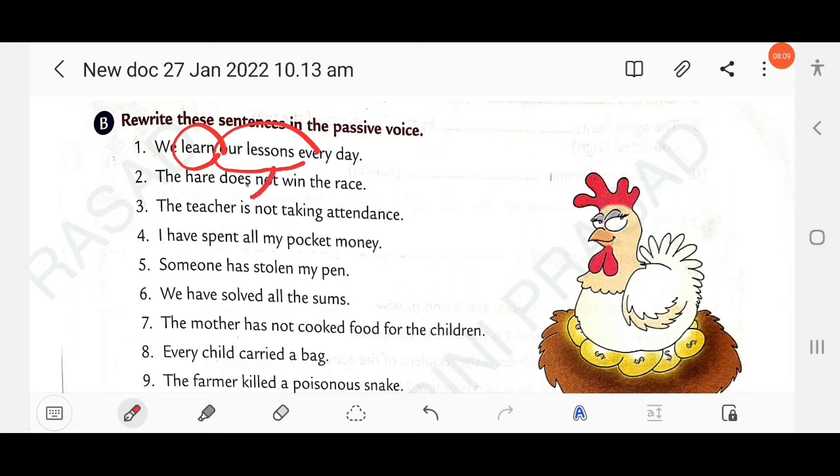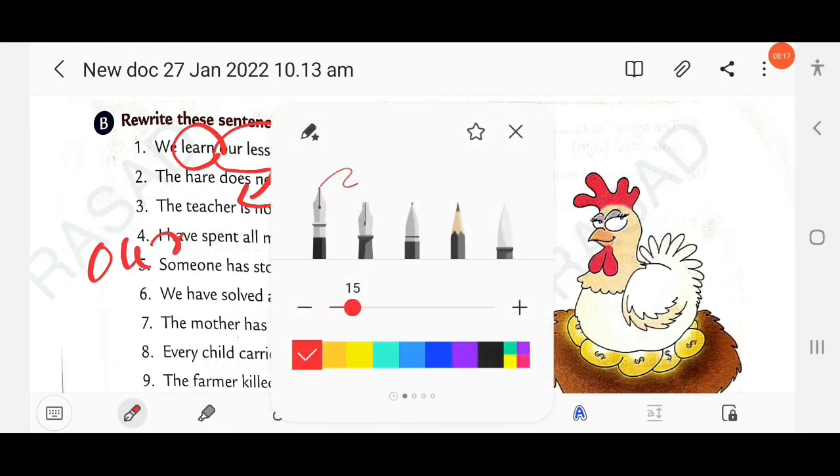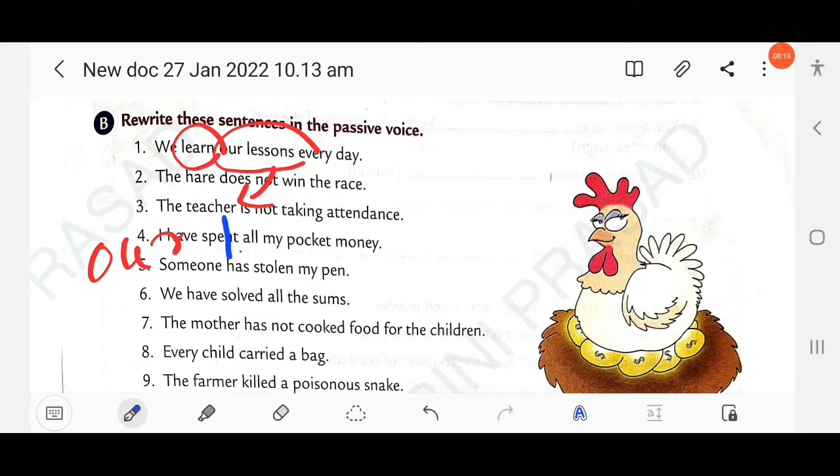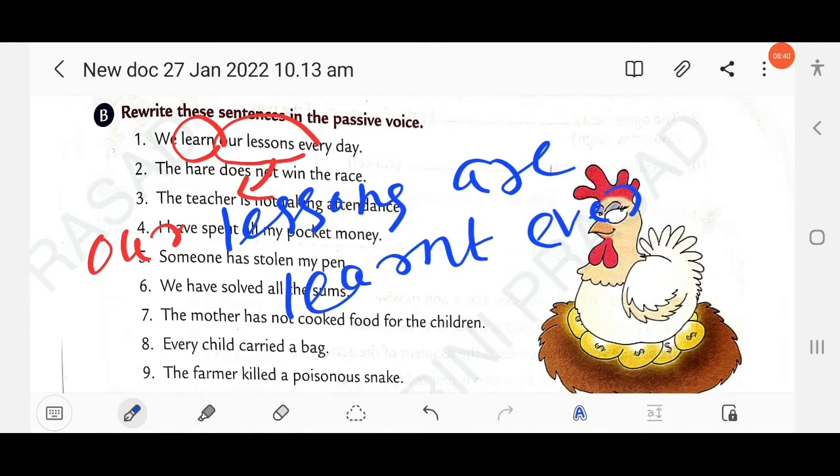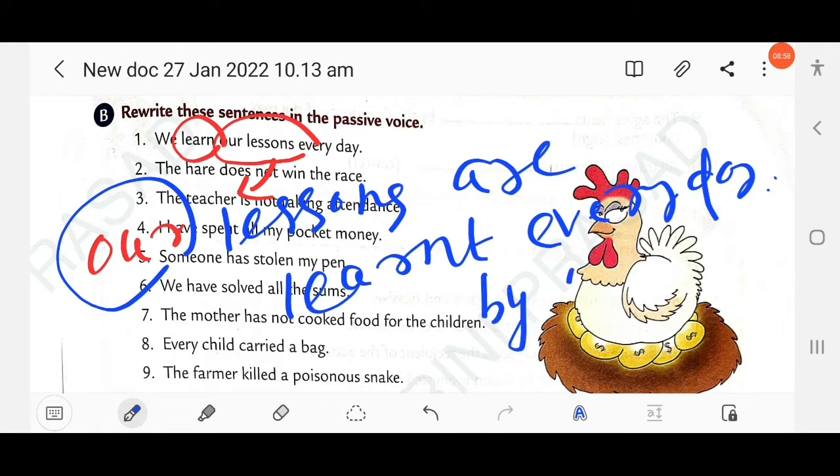Okay. So here the object in the active voice becomes subject in the passive. So here you have to write our lessons, simple present, are learned every day. There is no need to use the agent because here already our is mentioned. Our lessons are learned every day. Don't need to use the agent by us. This is agentless, we can say.